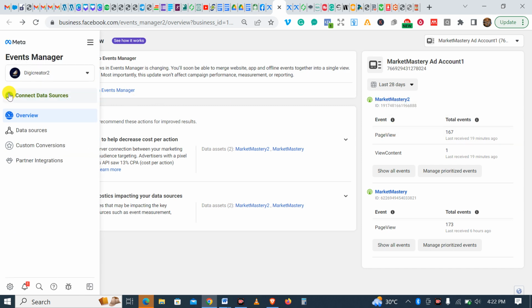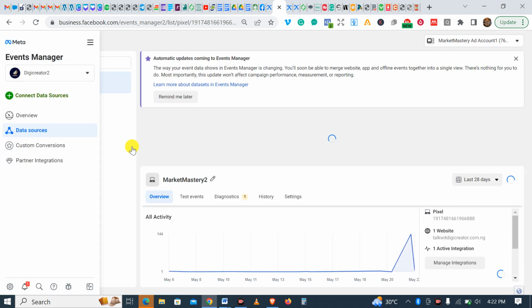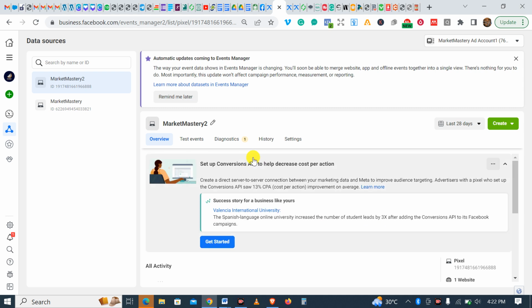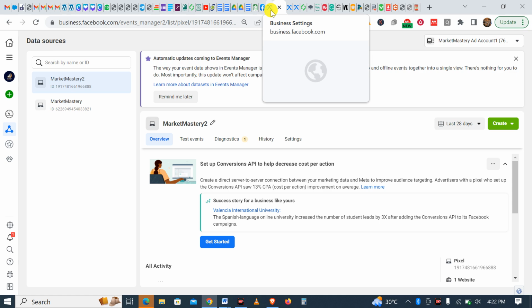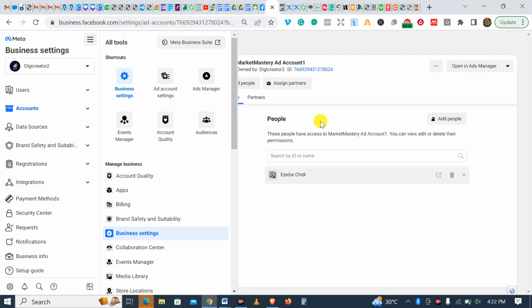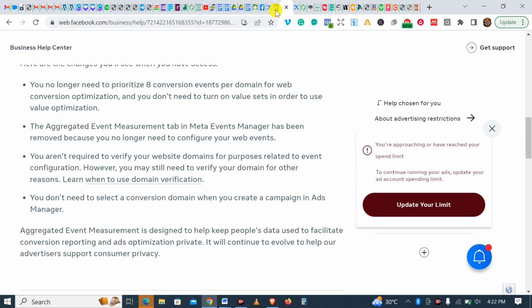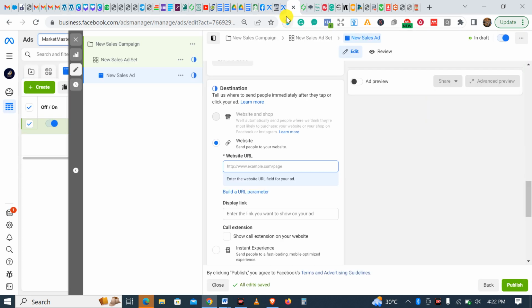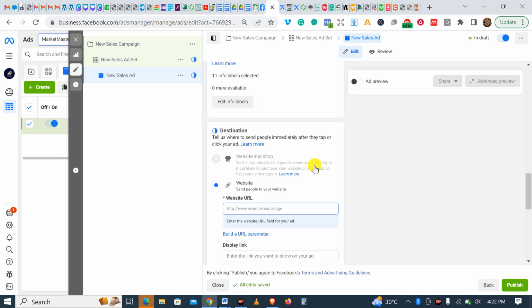So if I go to this place now, data sources, all right. Now, all you need to do right now is this. This is what you need to do. Now, for you to be able to set conversion events, look here. Remember, we are here. Let me bring this here. All right. So, remember here, for conversions, come here.